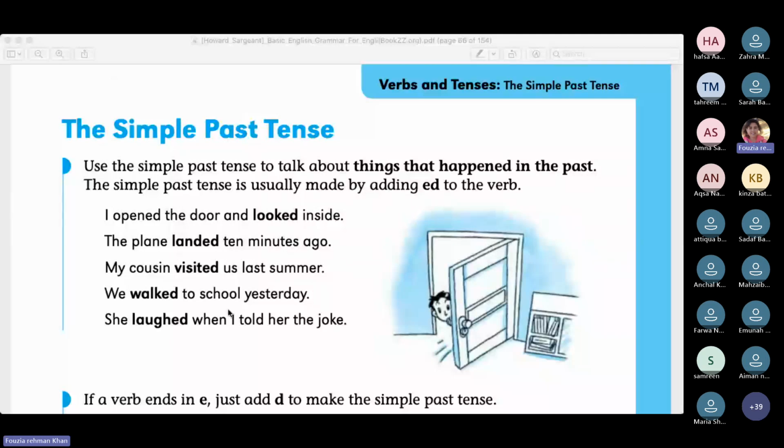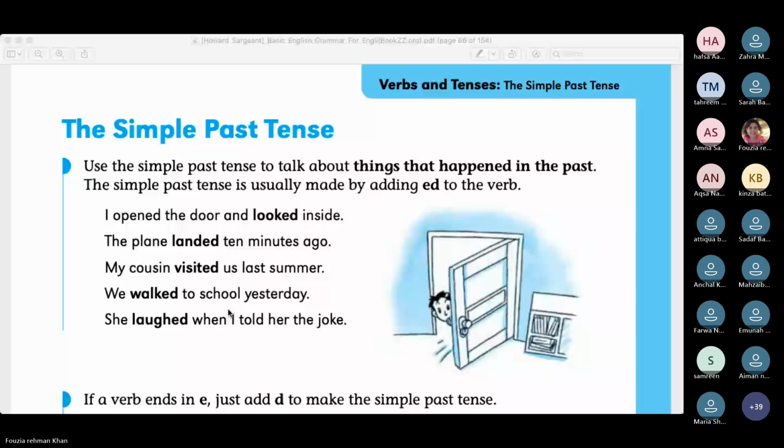Now look here, and we will be doing different verbs where the spellings change by adding d only, by adding ed, by adding ied, by doubling the consonant. So we will see a number of cases, and that might be good information for you.